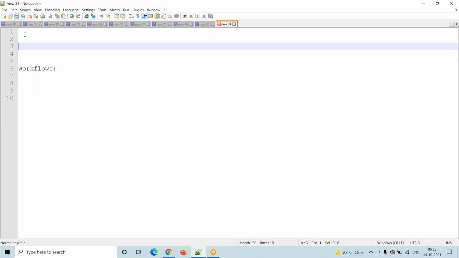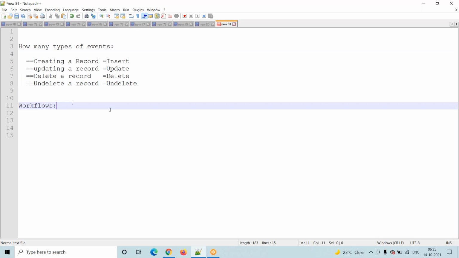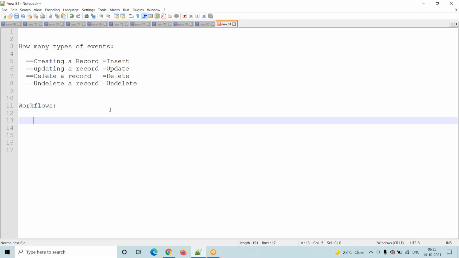Workflows are available only for creating a record or updating a record. Only for these two events are workflows available. Just remember that workflows are available; where it is available, we'll discuss.